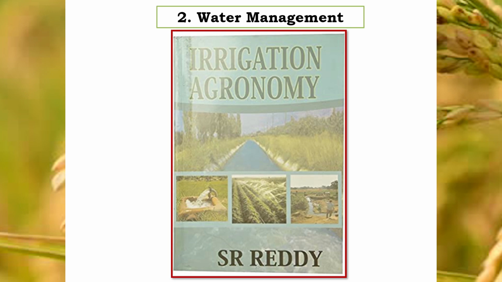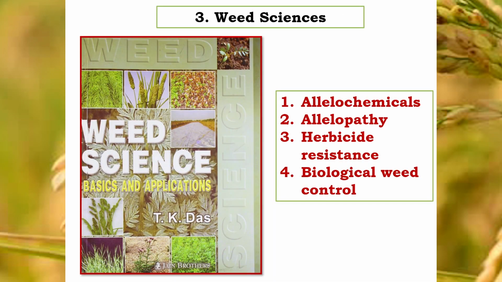by SR Reddy. Now coming to the third important part of agronomy, that is weed science. In your graduation, MSc and PhD also, you have gone through the various courses of weed science. There also you have made notes, you can refer to them also. But there is a very classical and very famous book, Weed Science Basics and Application by Dr. T.K. Das, Jain Brothers publication. So you have to again go line to line from this book, and this book will enable you to have a very good command over weed science.